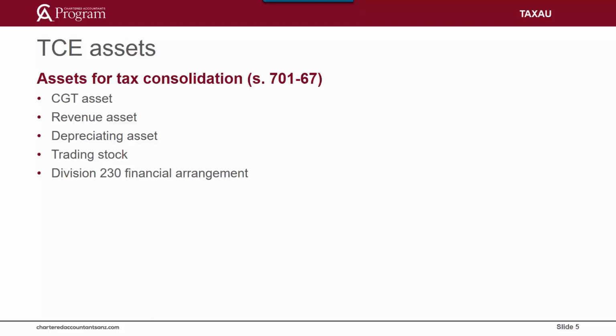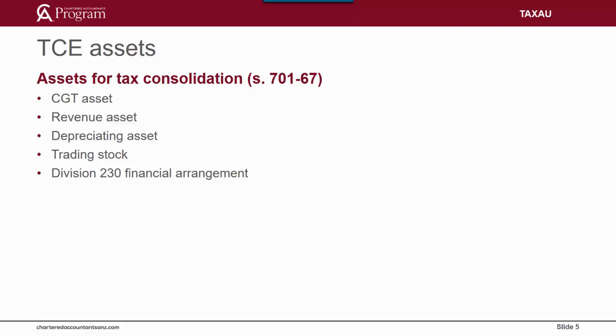A revenue asset is an asset which, on disposal, would give rise to an assessable or deductible amount under Section 65 or 81. For example, an investment bought for a profit-making purpose of a company. Division 230 applies to financial arrangements and is considered in Unit 13 of your learning materials. Essentially, this would include intangible assets or rights that are related to carrying out financial transactions. For example, shares, swaps, and options.